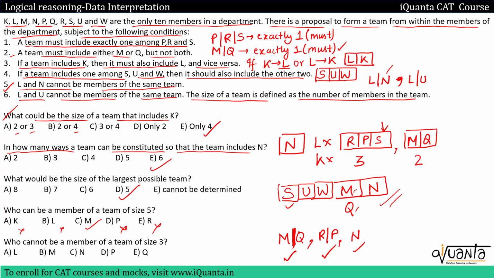Who all cannot be a member of a team of size 3? See, M can be a member, N can be a member, P can be a member, Q can be a member, but L cannot be a member. Option A will be the correct answer here.